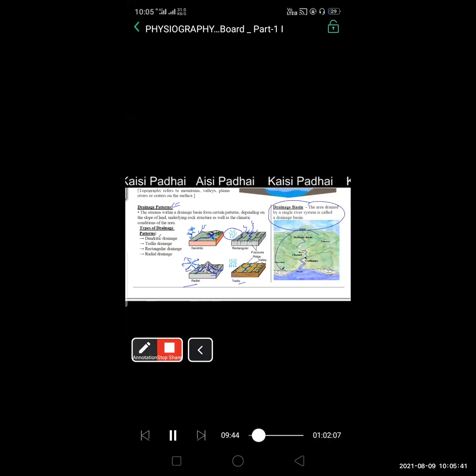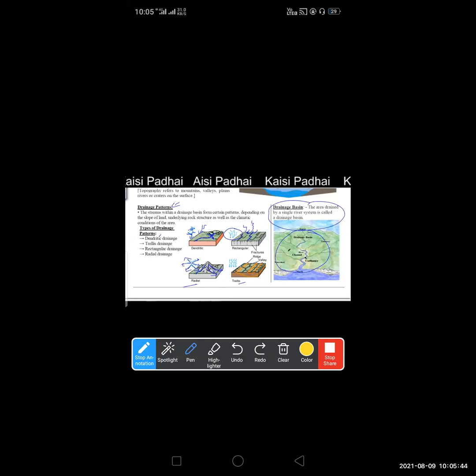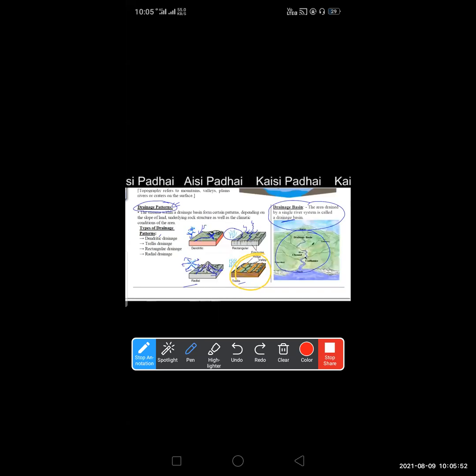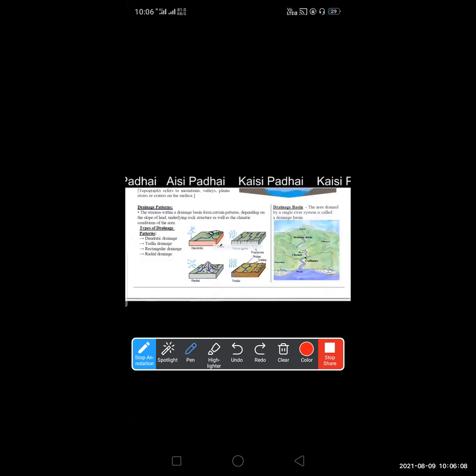Now the next one is trellis drainage. Trellis, here you can see how the water is flowing. So the way the river flows, those patterns, the study of those patterns, is called the drainage system.